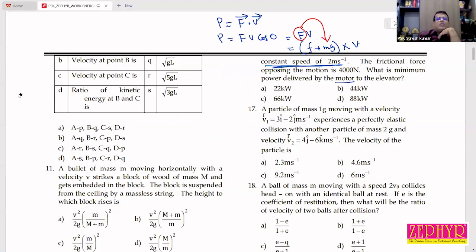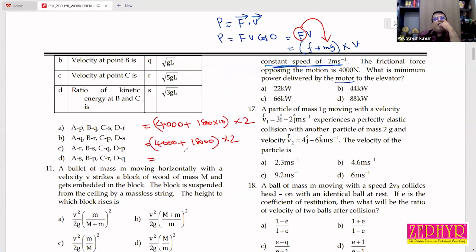The frictional force is directly given: 4,000 plus mg. Total weight is 1800 into 10, because 1800 is the mass, so to convert into weight you multiply with 10. Speed is 2. So 4,000 plus 18,000 all into 2.